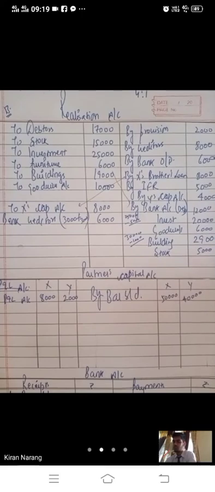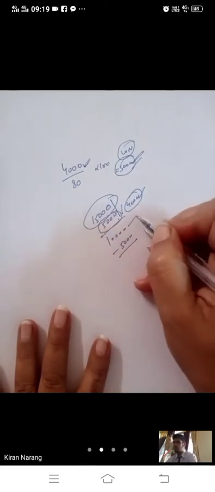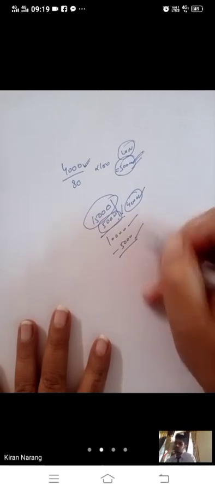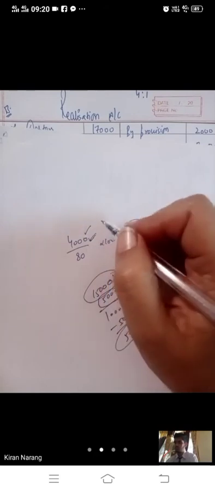Have a look again, bache. 15,000 was the value of total stock, and Y has taken value rupees 5,000. So 10,000 was remaining, and 50% is the value which we have received, 5,000. Because at 4,000 he has taken, but this is the value after deducting the 20% discount.